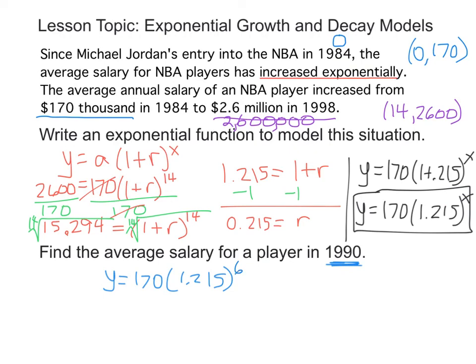And so we're going to compute this and find out what the average salary was. When we compute that, we get 546.898, which means that the average salary for a player in 1990, since it's in thousands, would be $546,898.